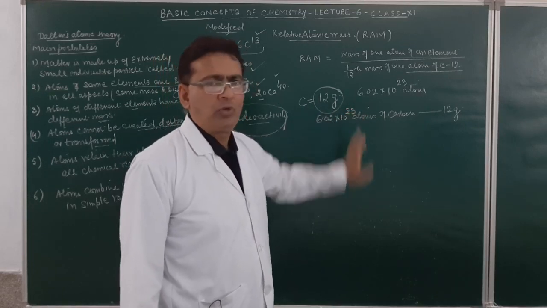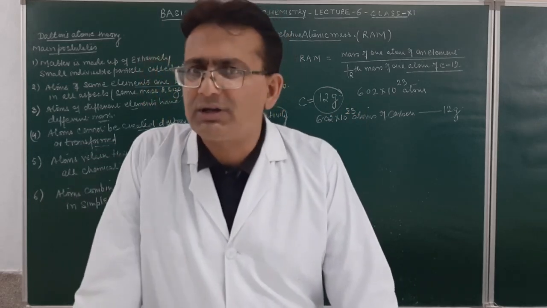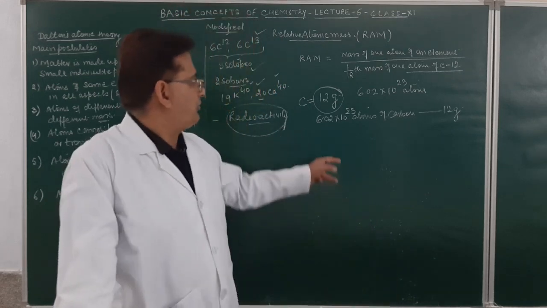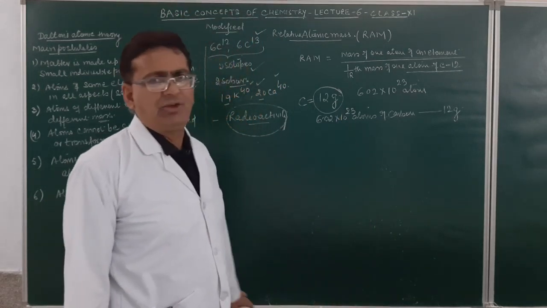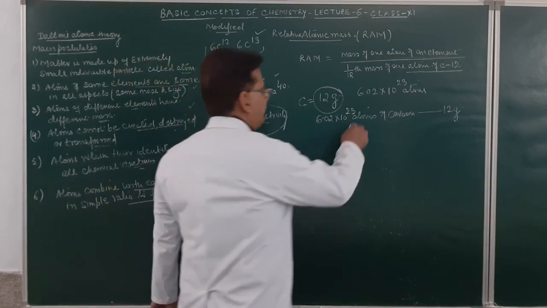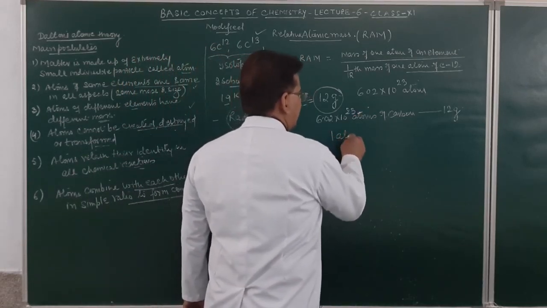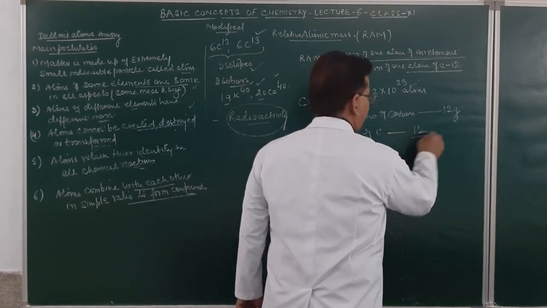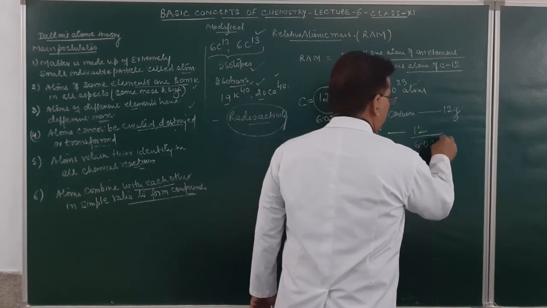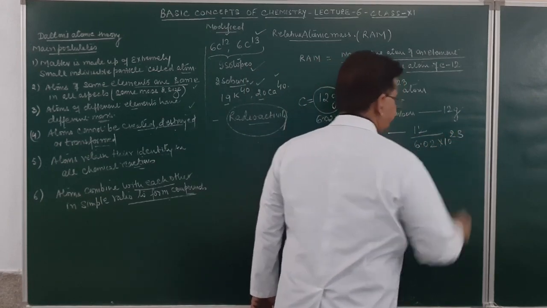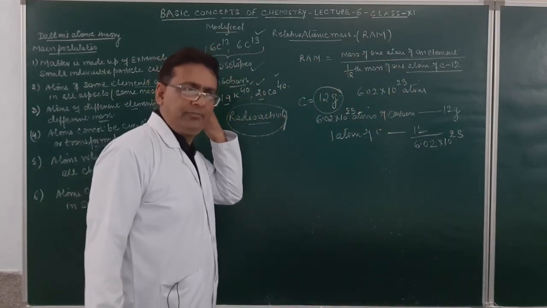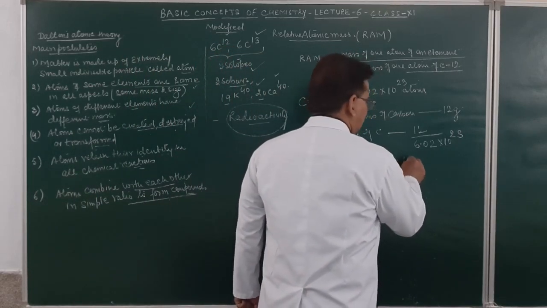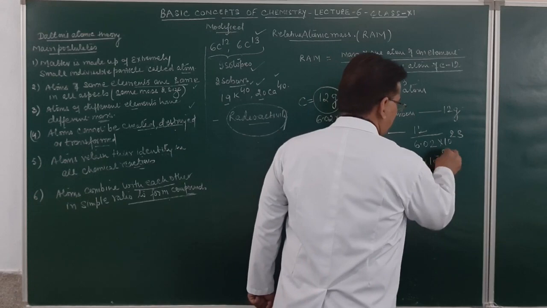by experimental observation, it is observed that it is a mass of 6.02 into 10 raised to power 23, which can also be proved mathematically. If the time comes, I will definitely prove that. 6.02 into 10 raised to power 23 atoms of carbon has what mass? 12 gram. So if I take the mass of one atom of carbon, it will have what mass? This will be 12 upon 6.02 into 10 raised to power 23. Am I clear? And if you solve it, it will come out to be equal to 1.99 into 10 raised to power minus 23 gram.